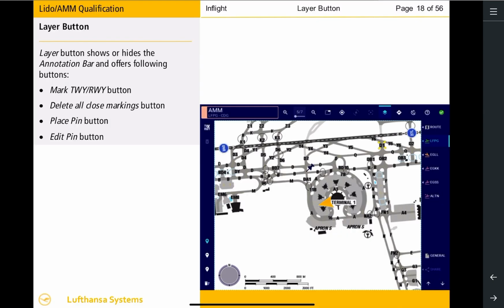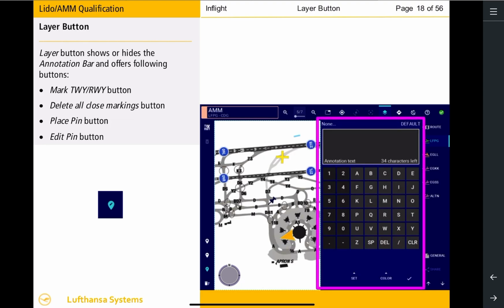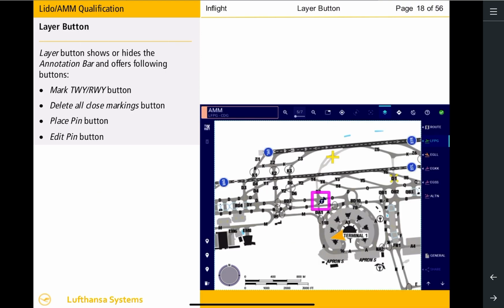Each placed pin can be annotated to include text. To do so, the Edit Pin button needs to be activated. Upon selecting the placed pin, an annotation window will be opened presenting an editing scratchpad and virtual keyboard. You can enter up to 34 characters of text. Assuming you want the de Gaulle Tower frequency for this pin, we will add it for you. Upon selecting the Accept button, the annotation window will be removed. The edited pin will then depict a T to indicate that text has been added to the pin.